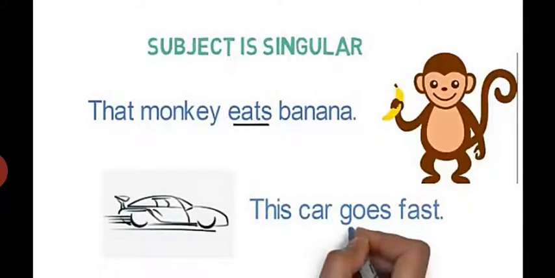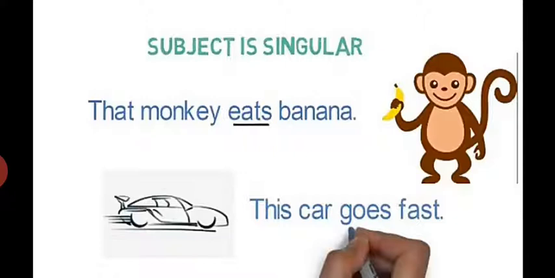Here the subject is singular: That monkey eats banana. This car goes fast. In the first sentence, monkey is singular, and eats, the verb having s or es, is used with singular nouns.